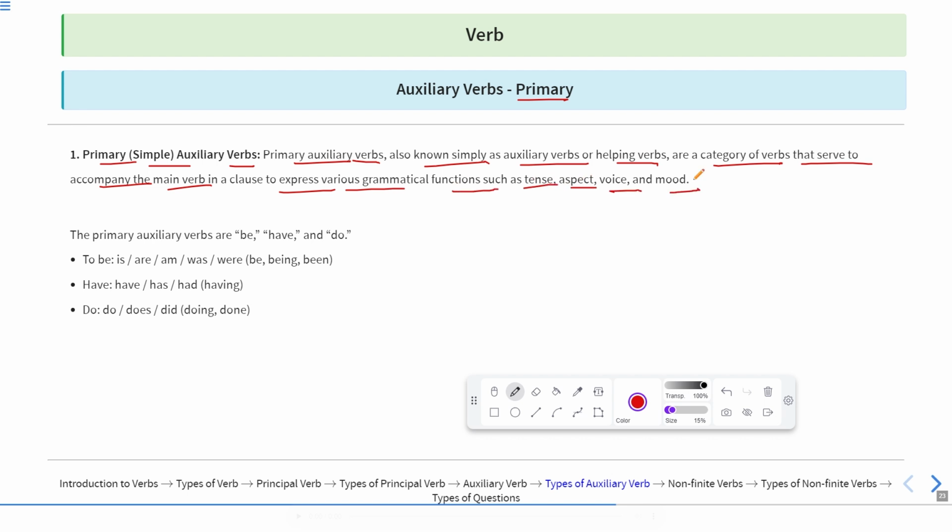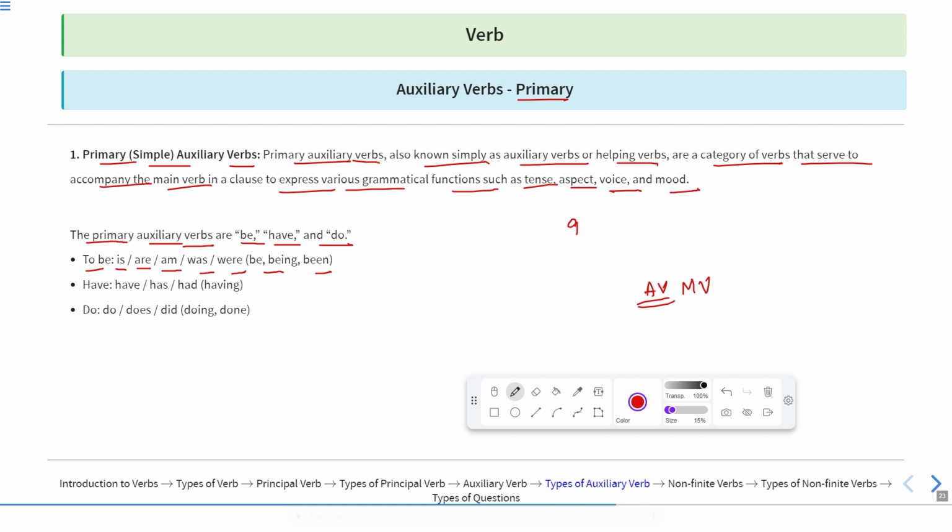Now, if we talk about the primary auxiliary verbs, they are the verbs which only assist the main verb. It means they are used before the main verb in a sentence. So these types of verbs are known as primary auxiliary verbs. The primary auxiliary verbs are be, have, and do. So to be: is, are, am, was, were, be, being, been.